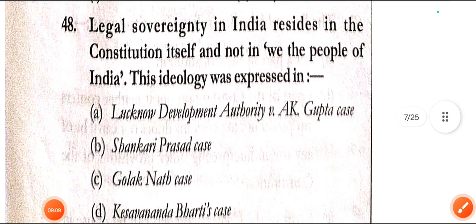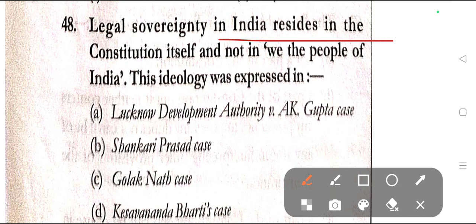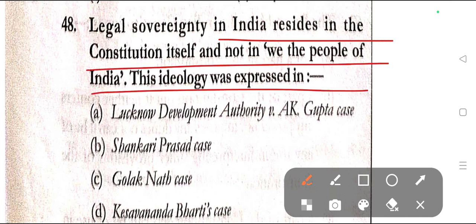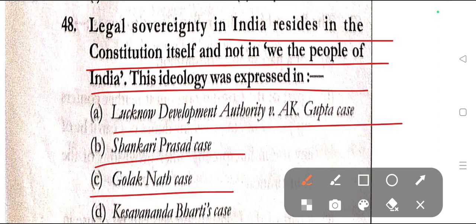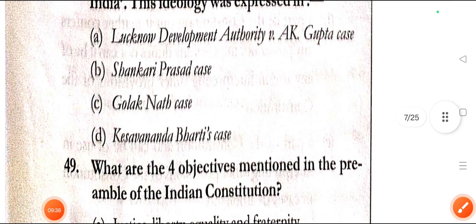Question number 48. Legal sovereignty in India resides in the Constitution itself and not in we the people of India. This ideology was expressed in option A, Lucknow Development Authority versus A.K. Gupta case, option B, Sankari Prasad case, option C, Golaknath case, and option D, Kesavananda Bharati case. Here in question number 48, the correct answer is option D, that is Kesavananda Bharati case. Legal sovereignty in India resides in the Constitution itself, not in we the people of India. This ideology was expressed in the Kesavananda Bharati case.